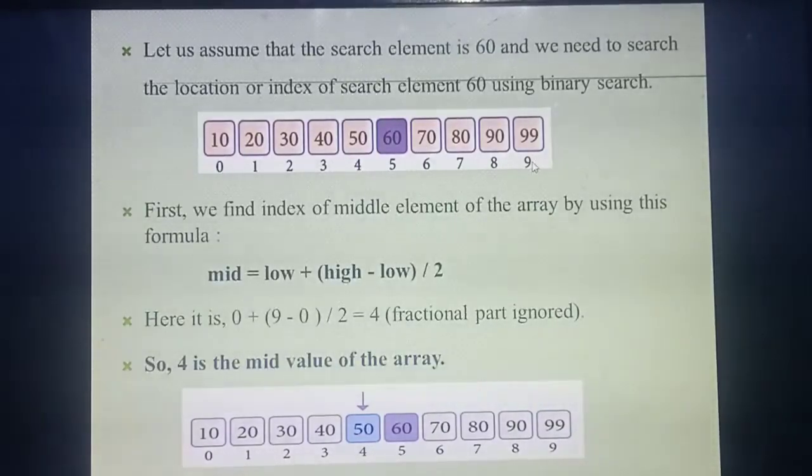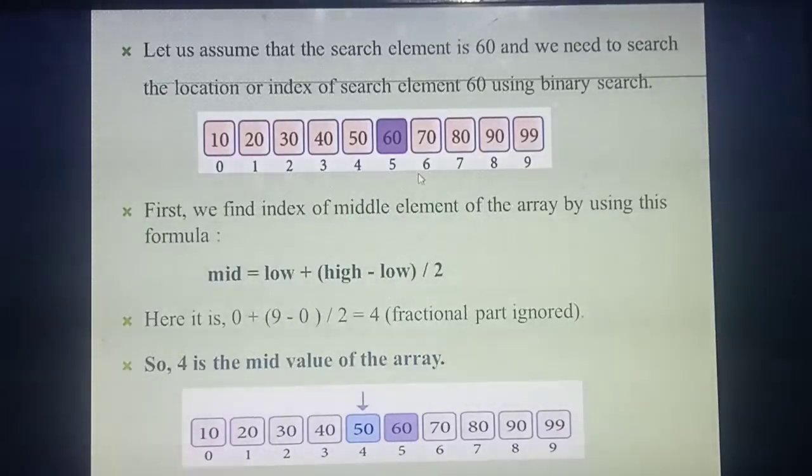Don't think there are 9 elements, because the index always starts from 0. So 0 to 9 means 10 elements in total. 10 divided by 2 is 5. In the fifth place, which element is there? 60. So you take that 60 as your search element and keep it in your mind.